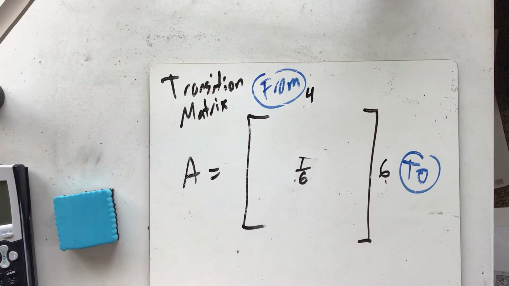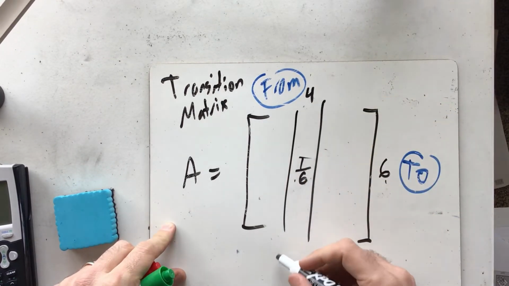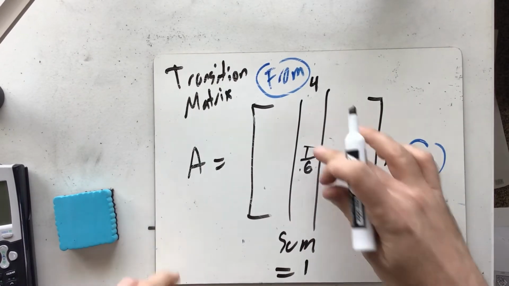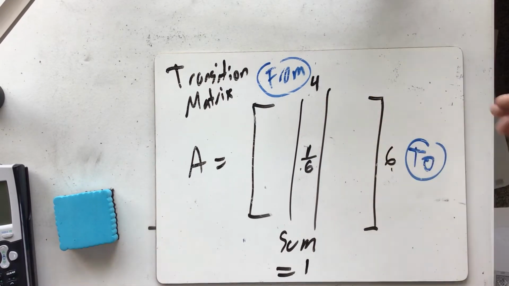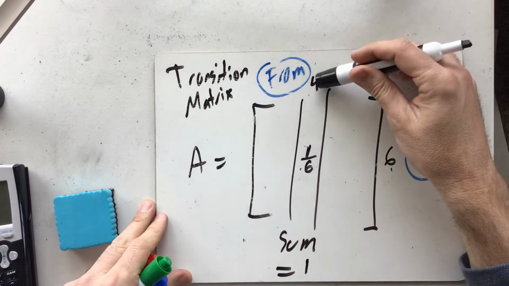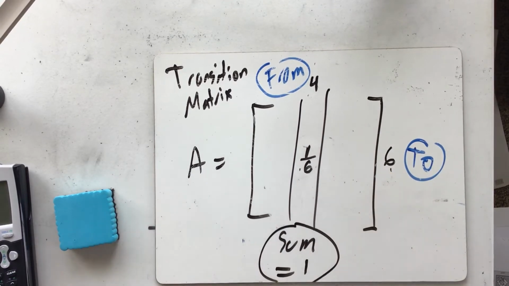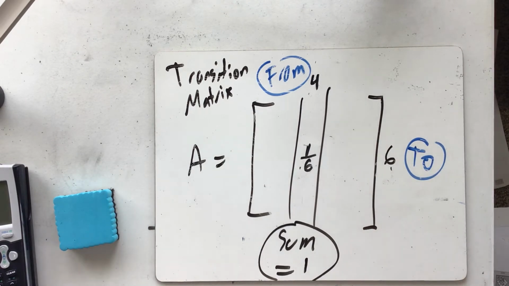However, if you add all of these probabilities, the sum should equal 1, because this is all of the different places you can go starting in 4, and it's a 100% chance you end up somewhere after you roll. So each column should add up to 1 when you sum them all.